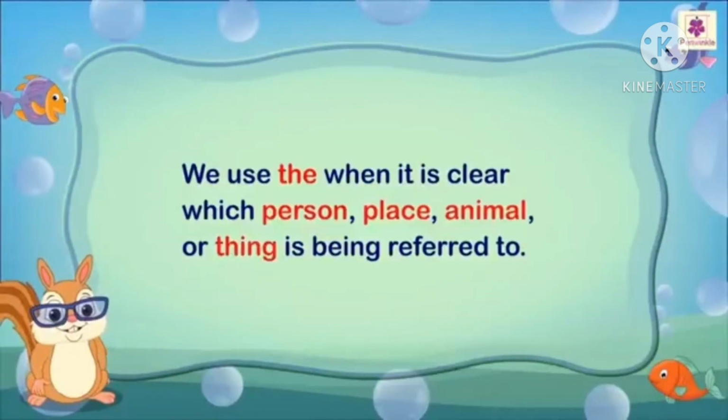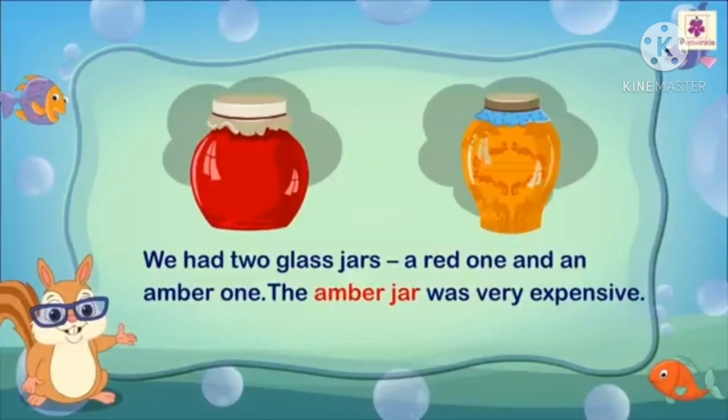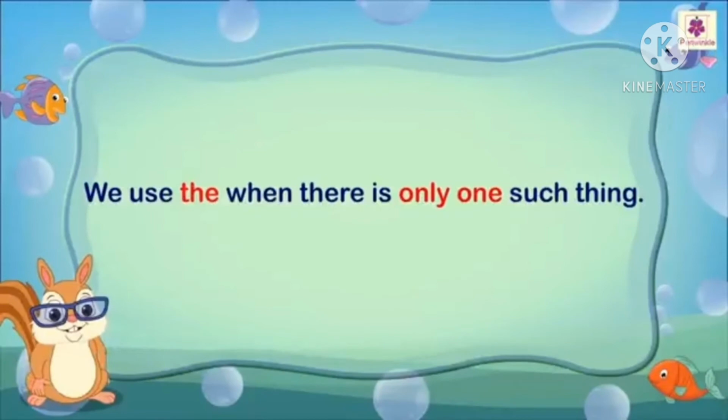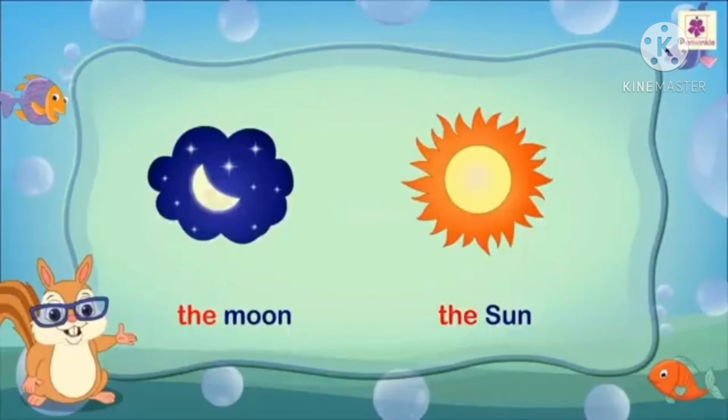We use the when it is clear which person, place, animal or thing is being referred to. For example, we had 2 glass jars, a red one and an amber one. The amber jar was very expensive. And we use the when there is only one such thing. For example, the moon, the sun, etc.